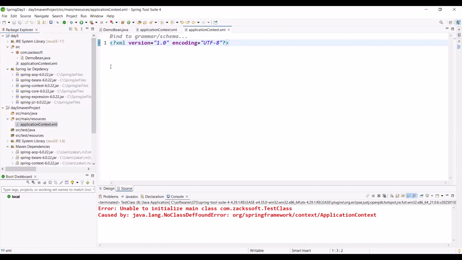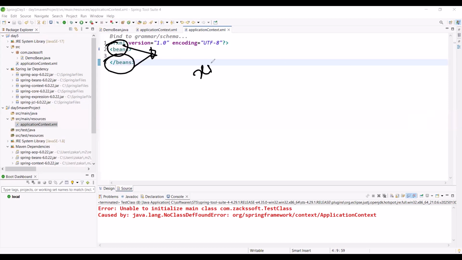Please tell me beans. Just observe. Okay, so now tell me, can you please tell me what I should do right now? Okay, let me speak something here. Okay, this is our beans tag. Okay, no issues. So actually this is the XML file, right?